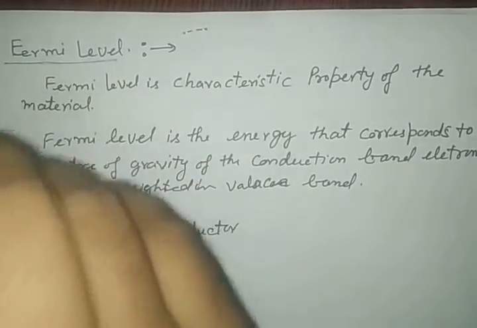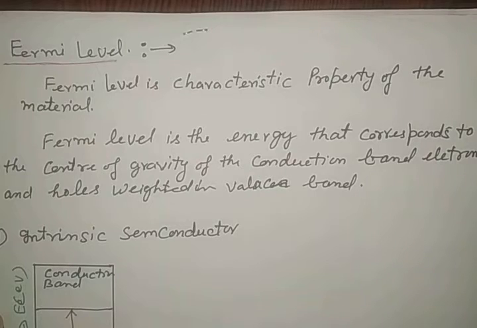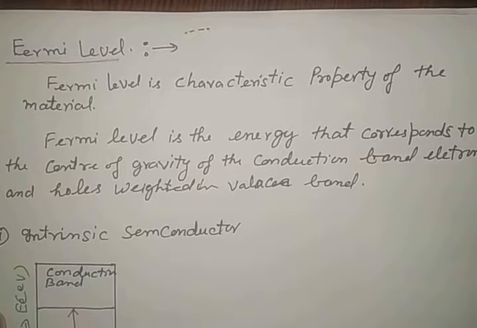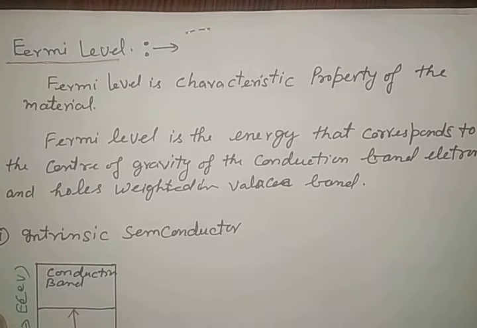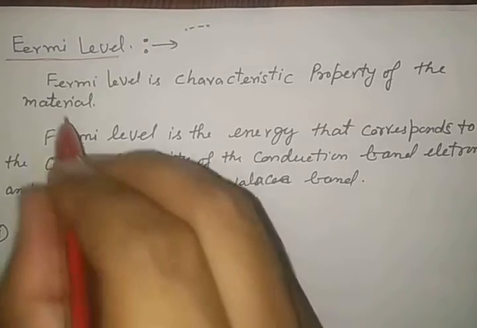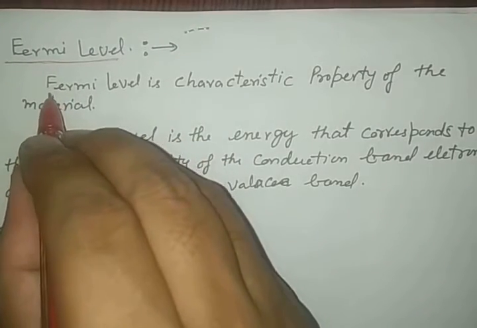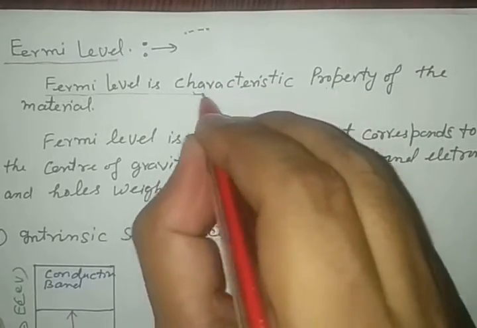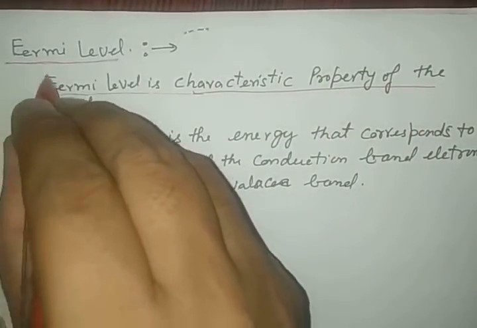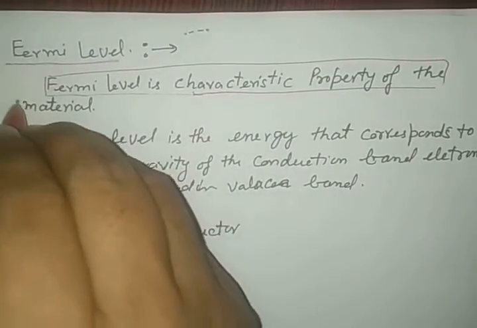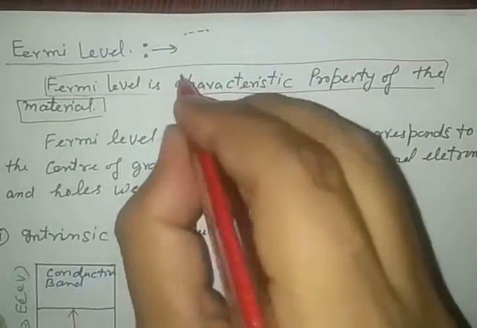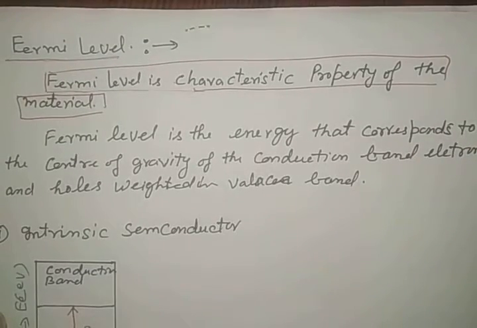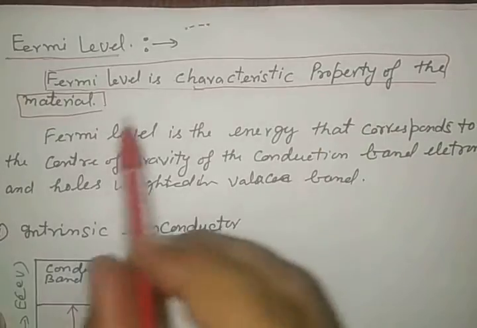It requires great attention to understand the concept of Fermi level in semiconducting material, whether it is pure semiconducting material or impure semiconductor material. First of all, understand this: Fermi level is a characteristic property of the material, any semiconducting material. How is it a characteristic property? See very carefully. This is a definition. This definition we will see at the last.